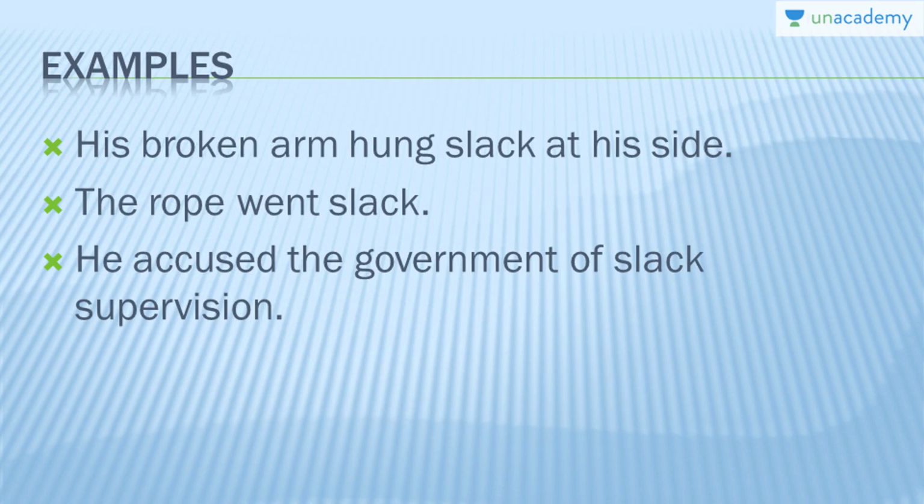Examples: his broken arm hung slack at his side. So his broken arm is lying loose at one side. The rope went slack, meaning that the rope went very loose. He accused the government of slack supervision. That means he accused the government of supervising in a very loose manner. Now, the first two examples were literal examples, which meant really very loose. And the third example shows the second context, that is a human being loose. When you accuse something intangible of being slack.